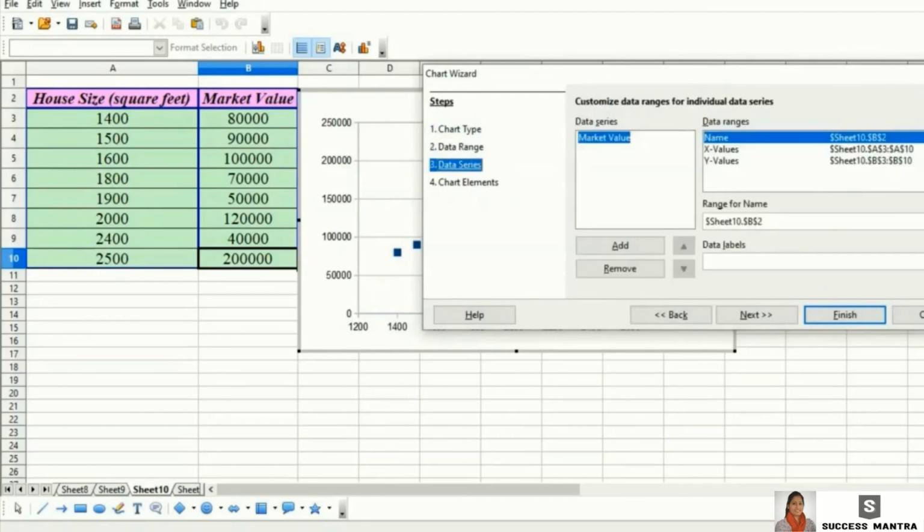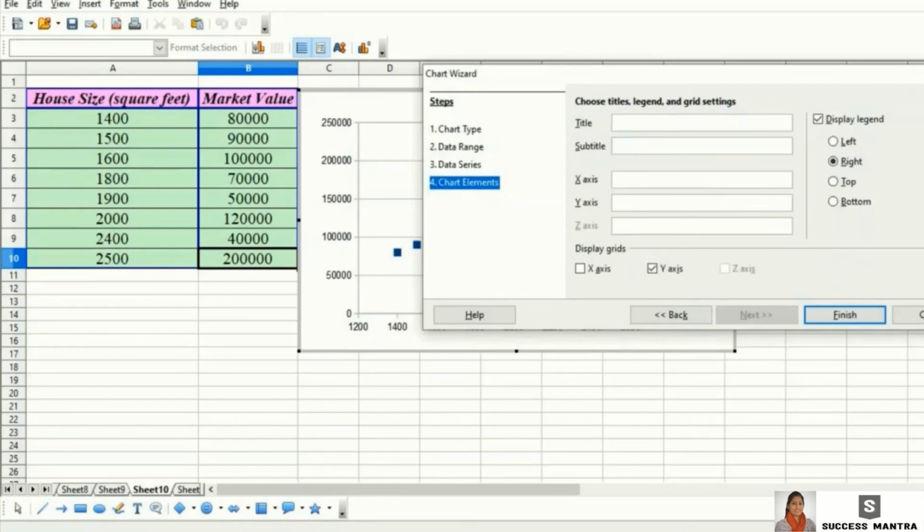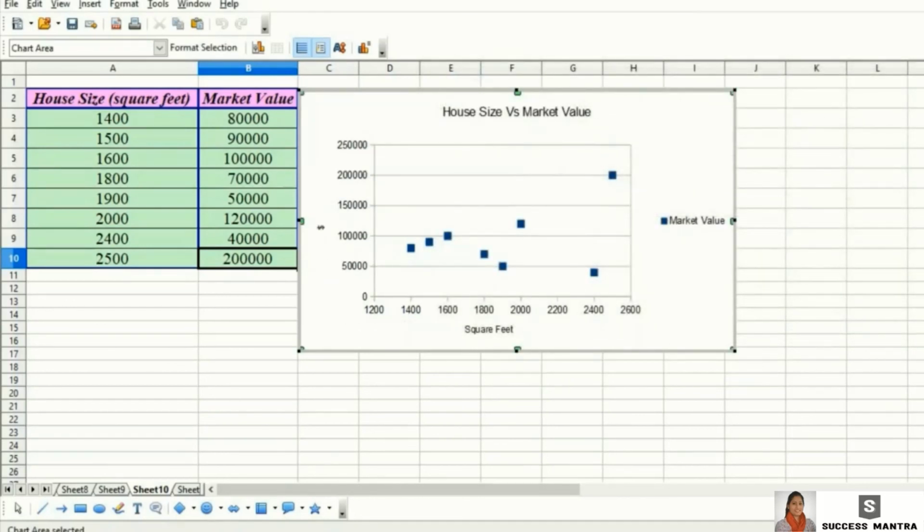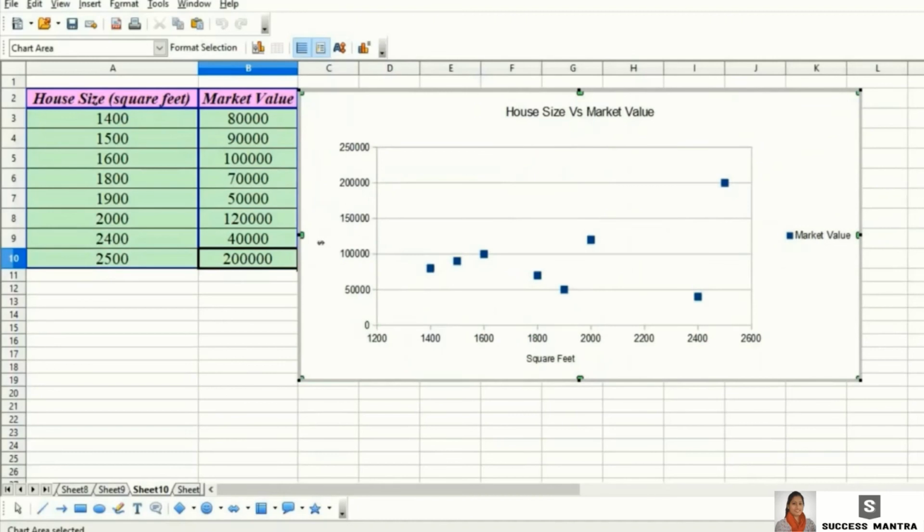Now checking the data series and the chart elements. Heading will be house size versus market value. In x-axis it is showing house size, that is square feet, and y-axis it is showing the amount. Okay, this is the scatter chart.